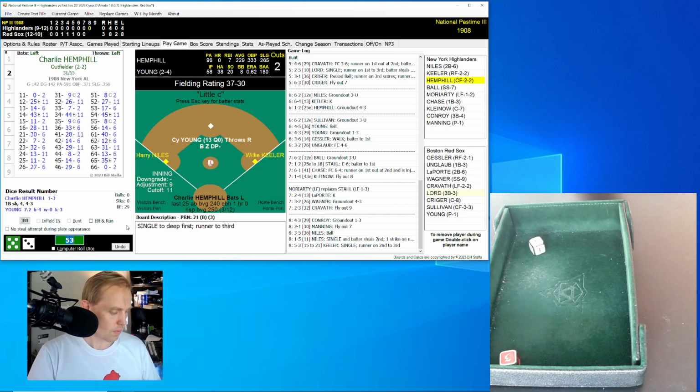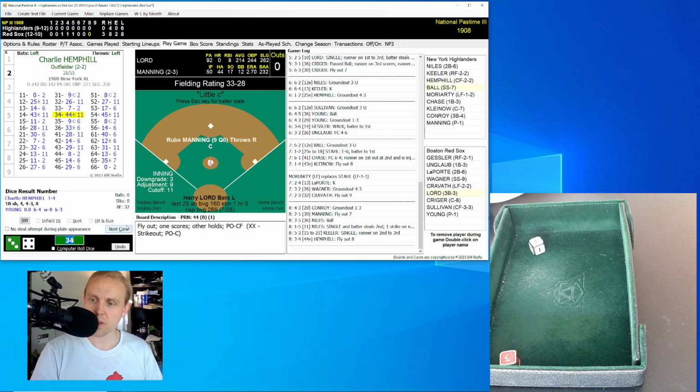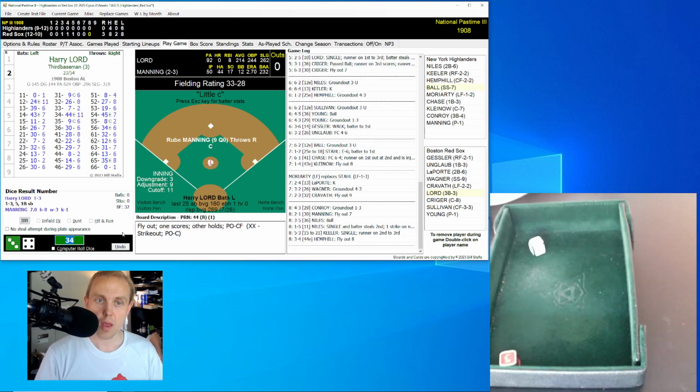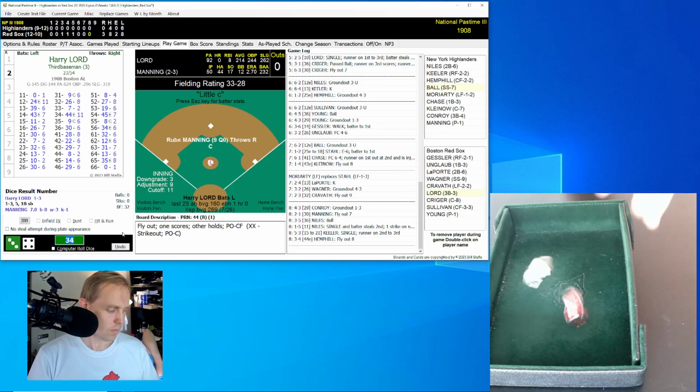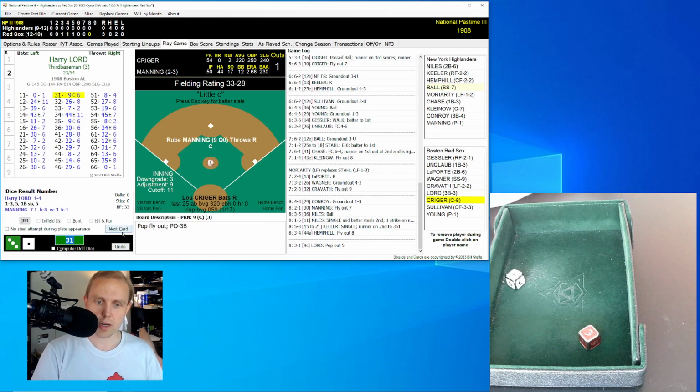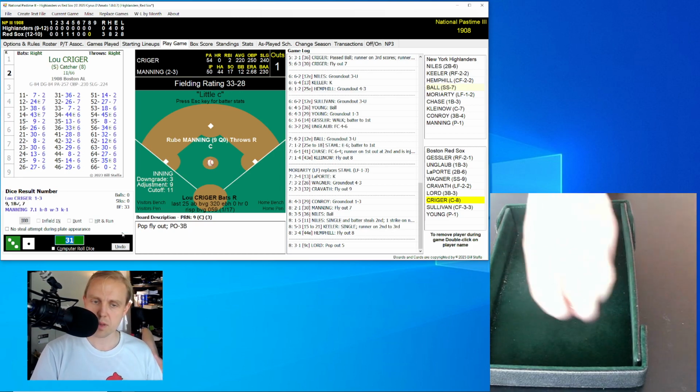Here's Charlie Hemphill, and he rolls a 34 for a 44. Fly ball over to center field. Sullivan has it for the out. And we go to the bottom of the 8th inning. It'll be Harry Lord coming up. Lord rolls a 31 for a 9. Pop up left side. It's third baseman Conroy who has that.